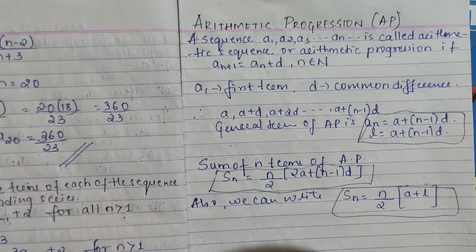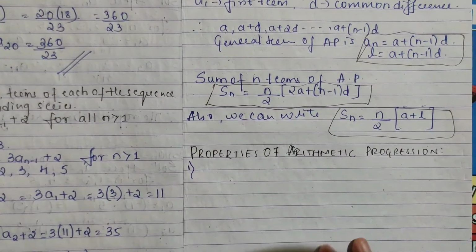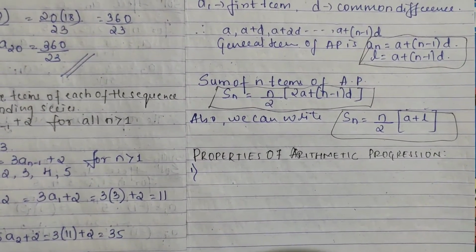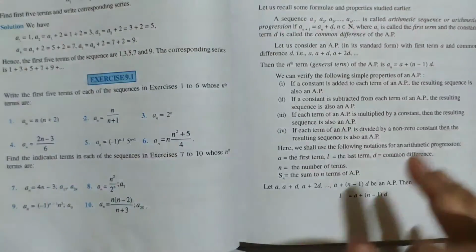We will proceed to solve. Now there are some properties of arithmetic progression. Properties, I'll not write it, I'll just tell you what all you have to write. See, here it is.